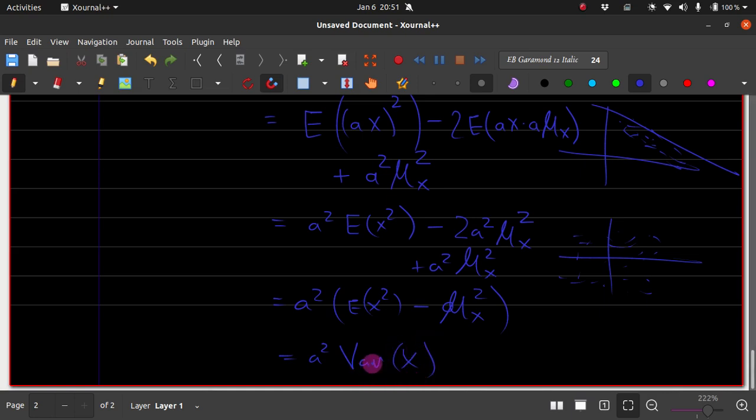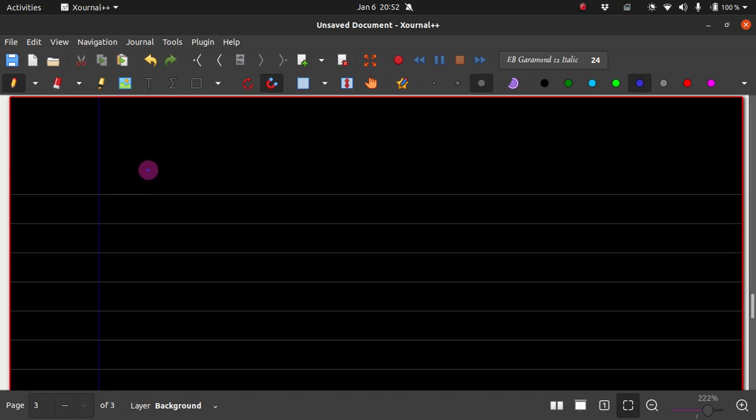The variance of ax is a squared times the variance of x. Hence the standard deviation of a times x is a times the standard deviation of x. So we have seen all we wanted to see, and I'll stop over here.